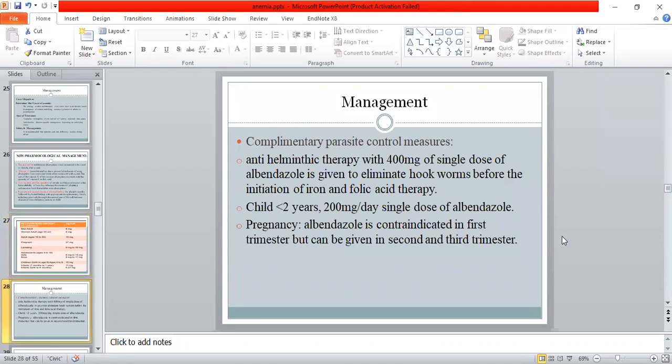Management. Complementary parasite control management can be given. Anti-helminthic therapy with a 400 mg single dose of albendazole can be given to eliminate hookworm before the initiation of iron and folic acid therapy in children with the age of less than 2 years, for whom a 200 mg single dose of albendazole can be given. Remember that albendazole is contraindicated in the first trimester in pregnant women, but can be given in the second and third trimester.